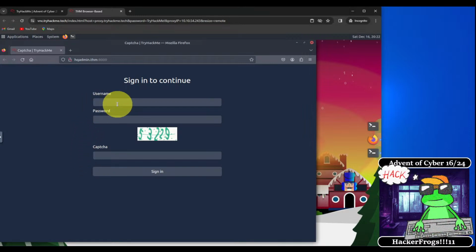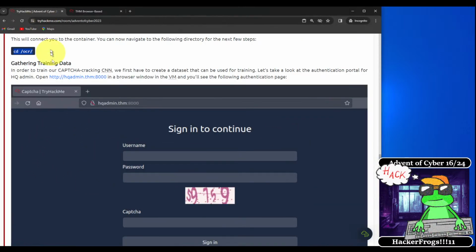So we see here that there's a basic login page with a field for username, password, and CAPTCHA. So we see here that there's a CAPTCHA with a bunch of numbers here, and we have to fill in the CAPTCHA, and then click sign in to sign in with all of the fields completed.